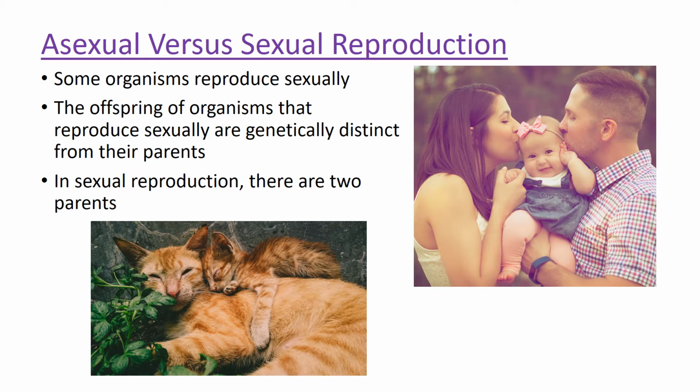Their daughter is not identical, obviously, to her father, but she's also not identical to her mother. She has DNA from mom and from dad. And that's true of this kitten down here too. She has DNA, or he has DNA, from mom and dad. And so she's not identical, or he's not identical, to either of their parents.